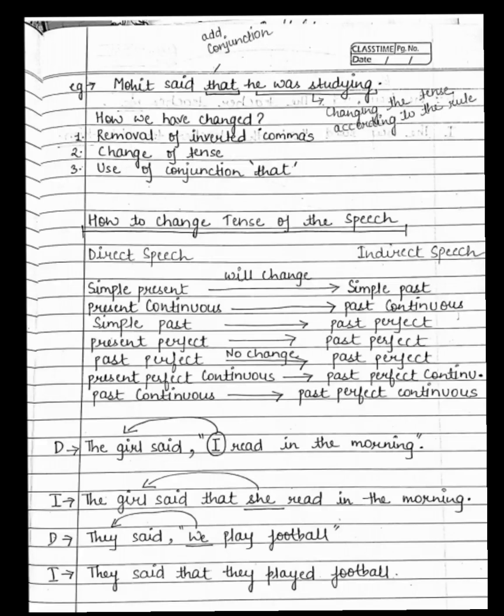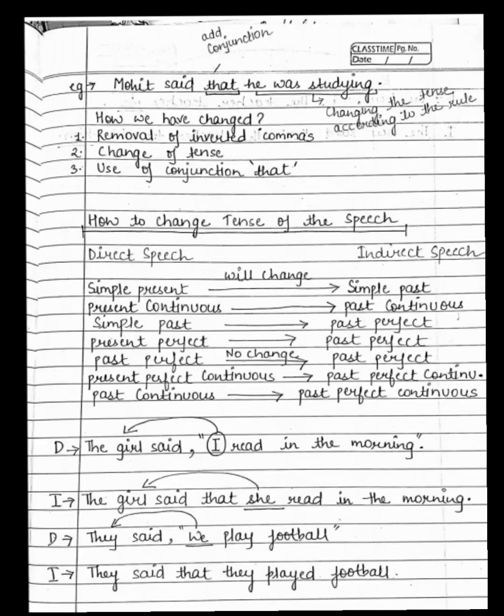So here I can change my direct speech, Mohit said, "I am studying." Here Mohit is talking about himself, right? But when I have to change that into indirect speech, I cannot use the dialogue as it is. I have to make some changes, isn't it? So I will say, Mohit said that he was studying. Here the present continuous tense changes into past continuous tense according to the rule, right?